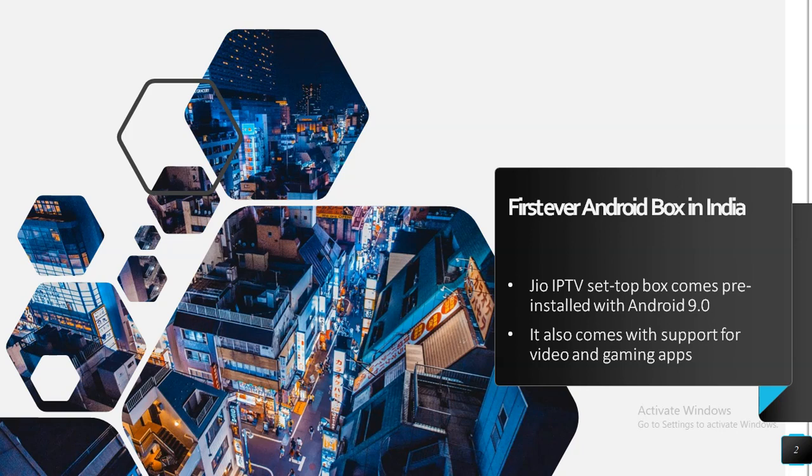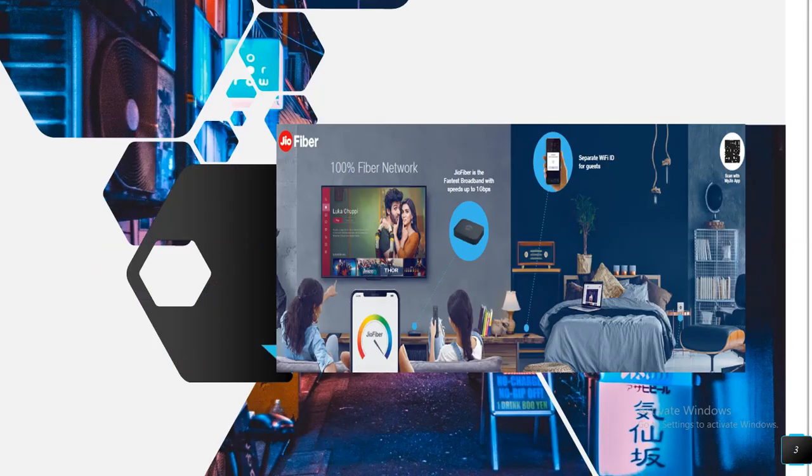It also comes with support for video calling or video conferencing and gaming apps. Several set-top boxes or IPTVs in the market contain gaming apps, but not a single set-top box is available with a video conferencing or video calling feature built in.